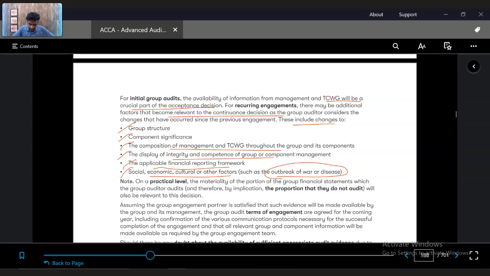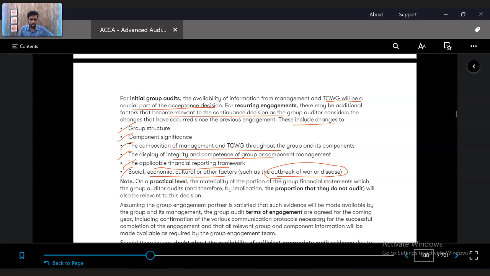So when such social factors change, then as an auditor, the decision might also change. So we need to consider what it was last year, and in the current year, have there been any changes? And because of these changes, do I need to change the audit? Do I need to accept this particular client or not? It is something the engagement partner needs to consider.